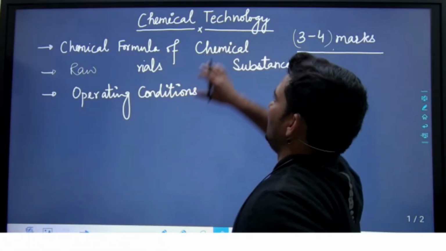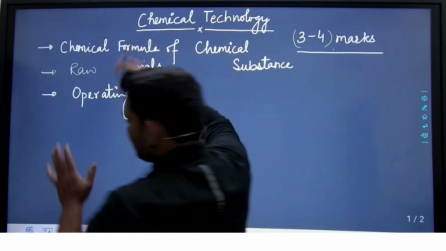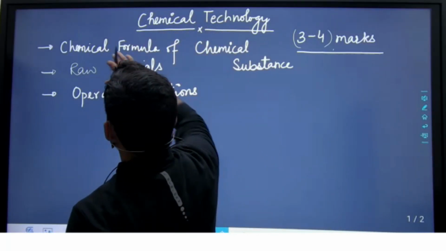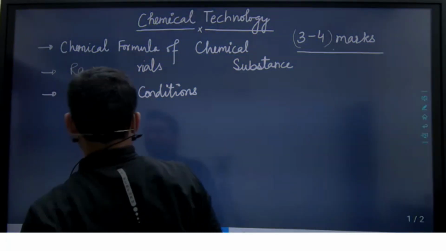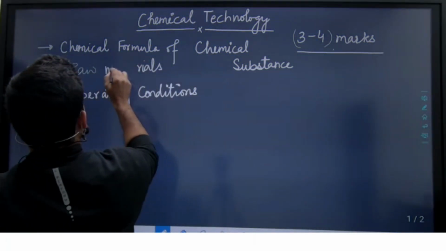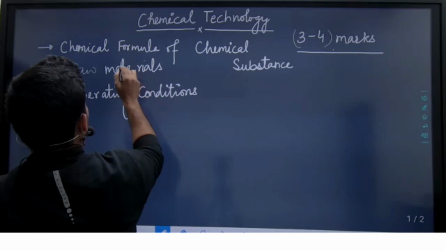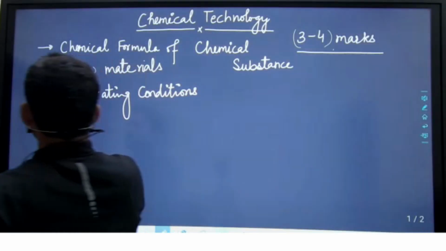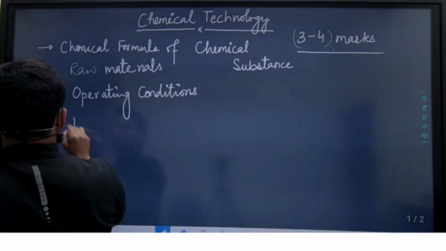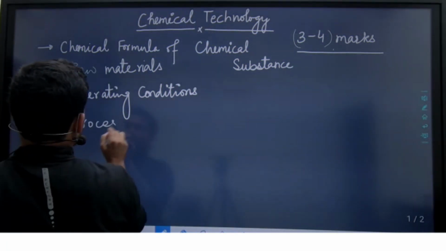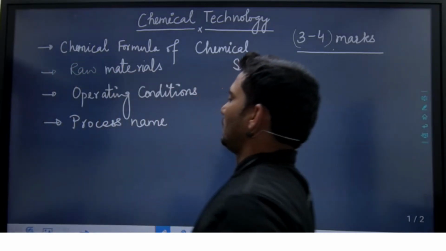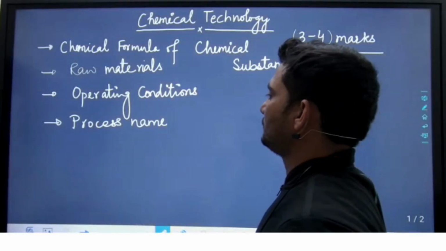Okay, so what we will discuss: the chemical formula of the substance, raw materials, third point operating conditions, fourth point that is the process name. What is the process name?